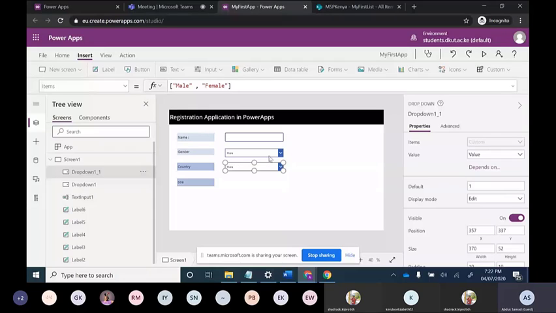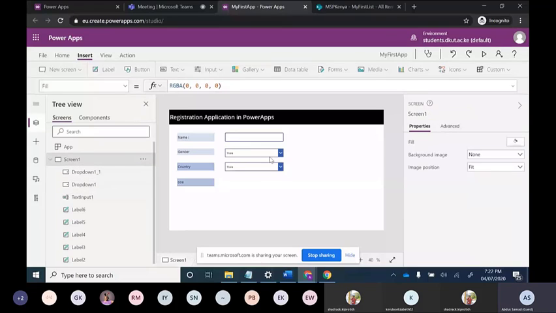Now again, I am moving on to the first drop down. Can you see this? The name of this drop down is Dropdown1. And the name of the copied drop down will come as Dropdown1_1. It means that Dropdown1 has been created one more time. You can remember it with this.